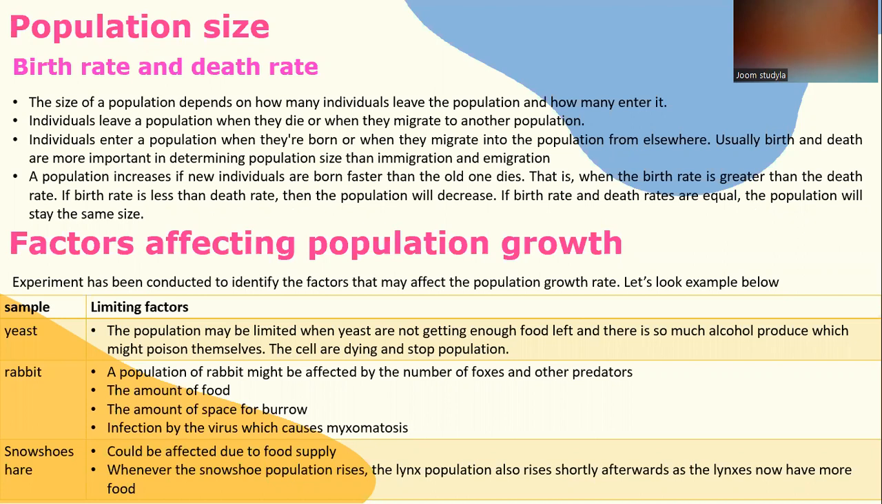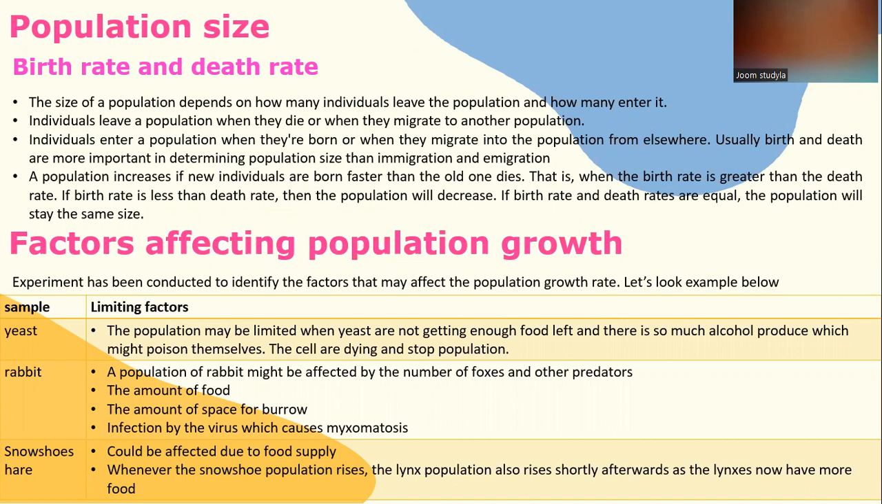A population increases if new individuals are born faster than the old ones die. That is when the birth rate is greater than the death rate. If birth rate is less than death rate, then the population will decrease. If birth rate and death rate are equal, the population will stay the same size.